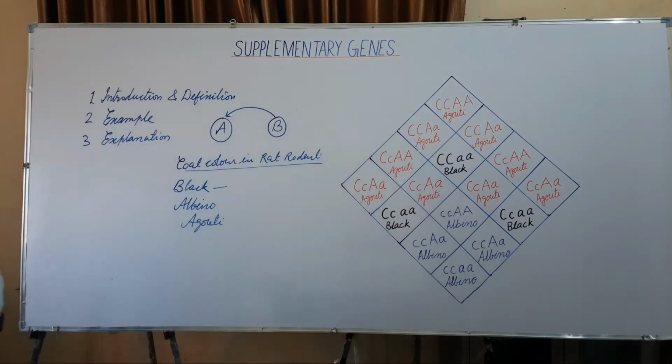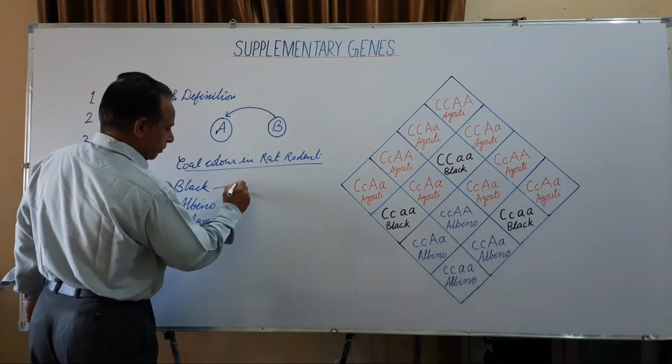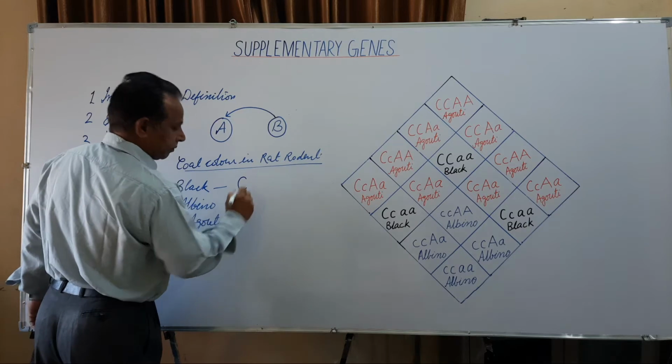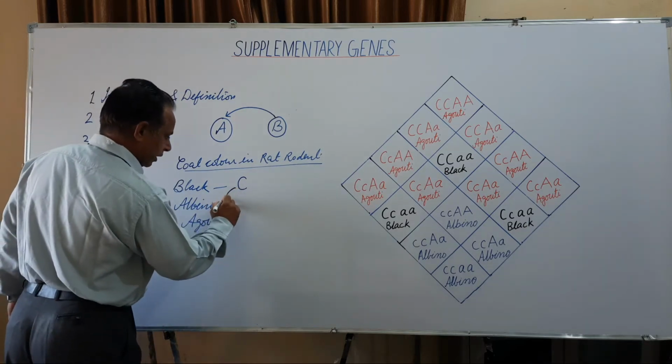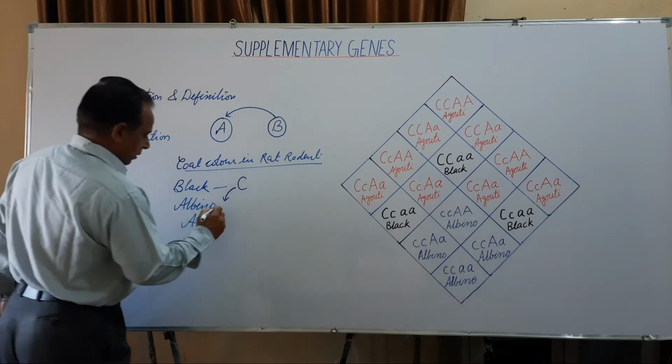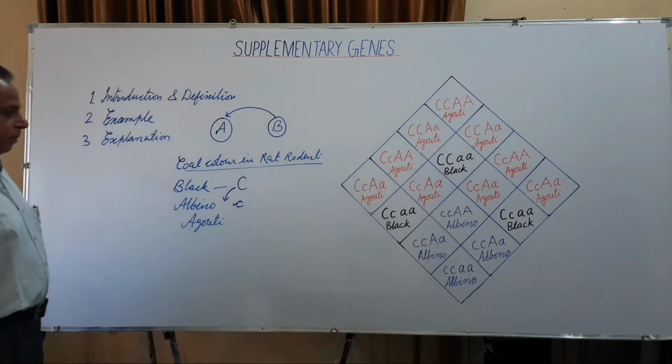The black coat is governed by a dominant gene C. In the recessive condition of the C, the coat becomes albino.